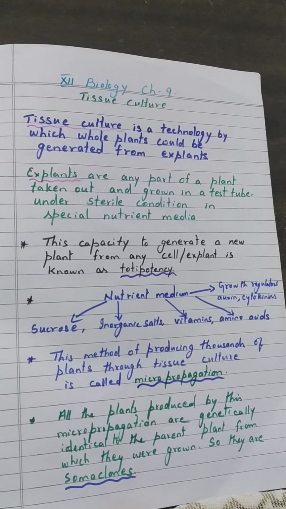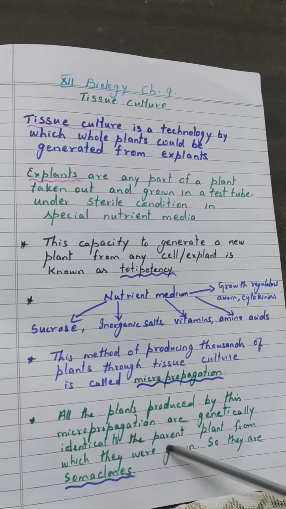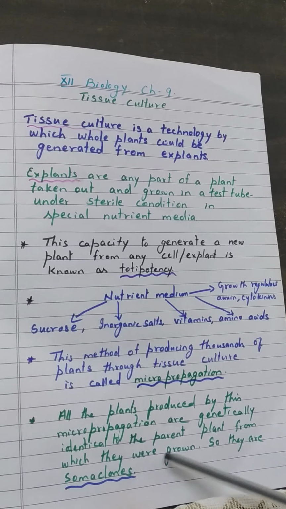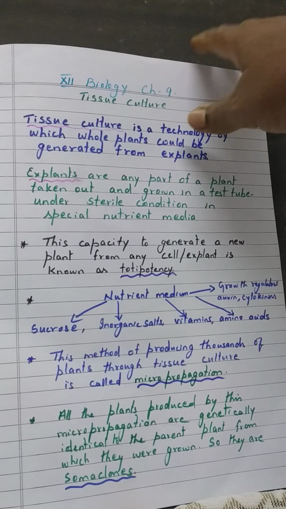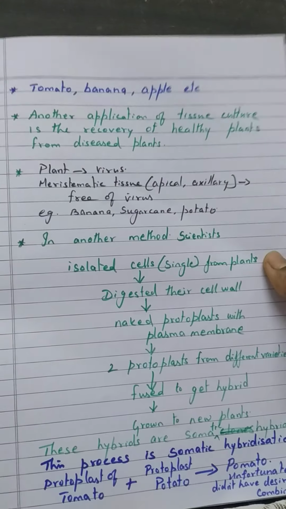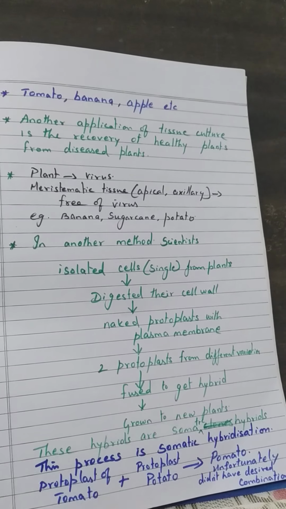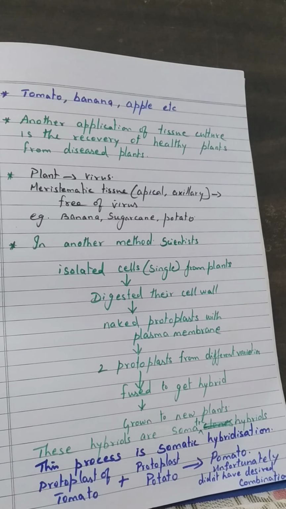The plants produced by this tissue culture are identical to their parents morphologically as well as genetically, so they are known as somaclones. All the plants produced by micropropagation are genetically identical to the parent plant from which they were grown. Plants like tomato, banana and apple are grown by this micropropagation.